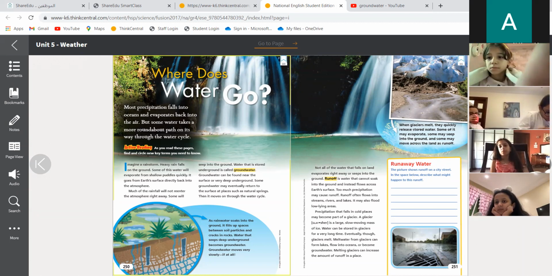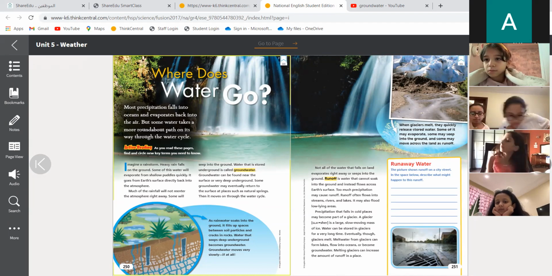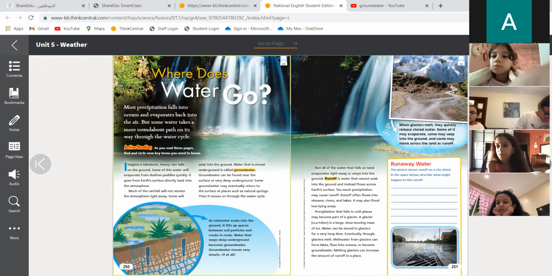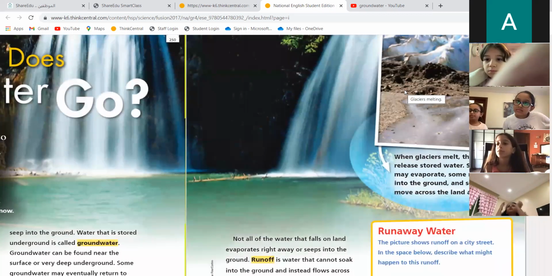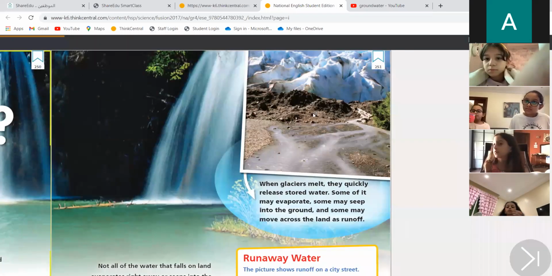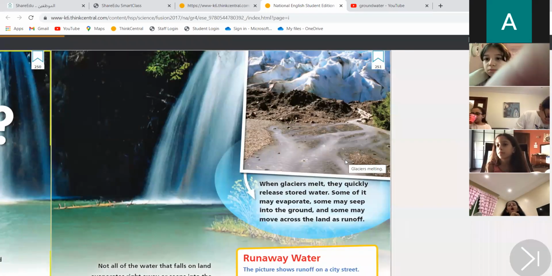We call it runoff, because runoff is the water that cannot soak into the ground and instead flows across Earth's surface. So it keeps moving from one place to another. This is runoff water. You can see it over here. This is not runoff, but now it's becoming runoff. How? Because these are glaciers, all right?